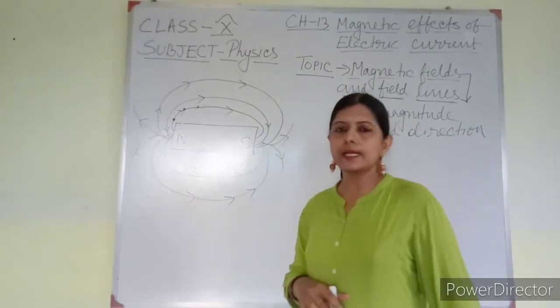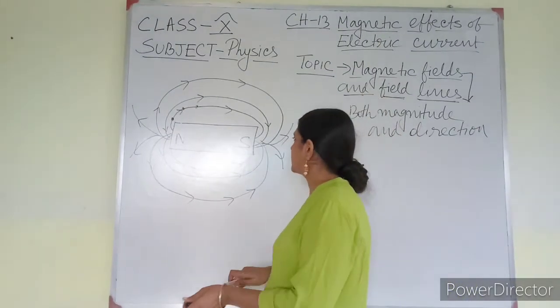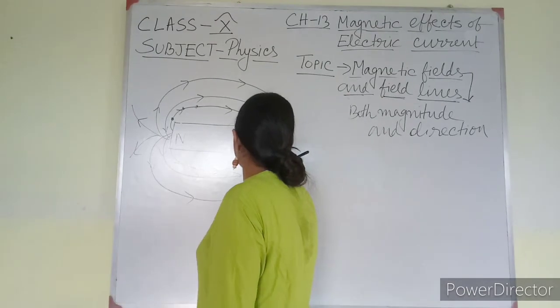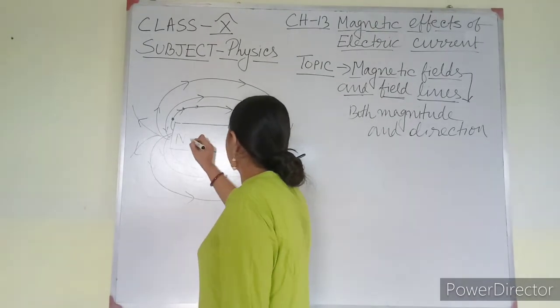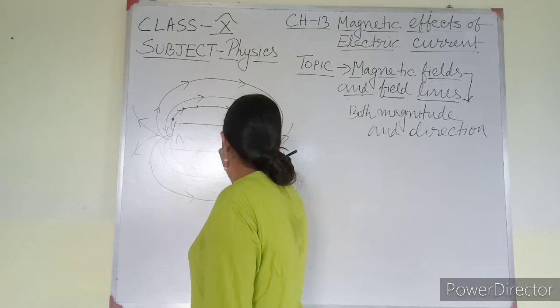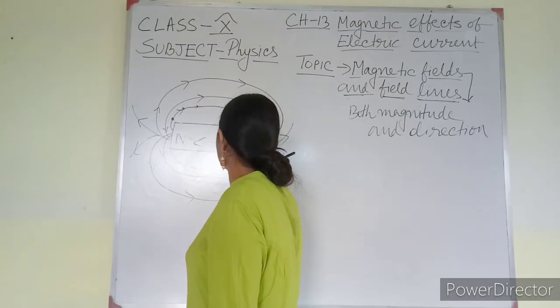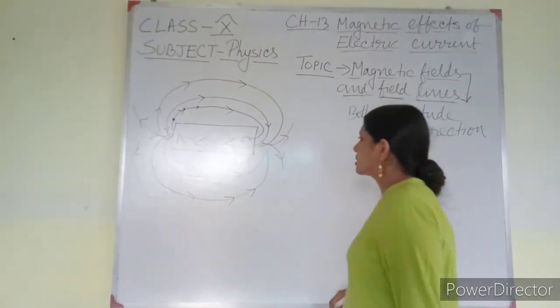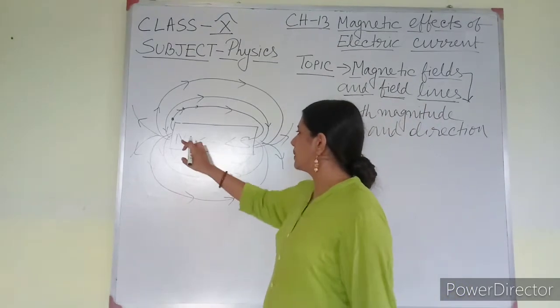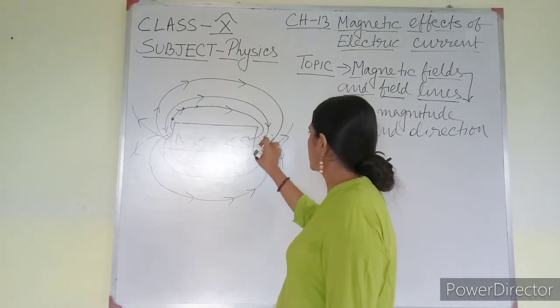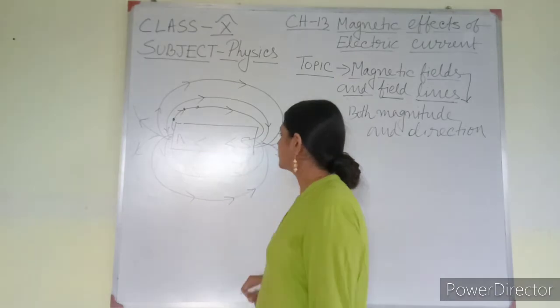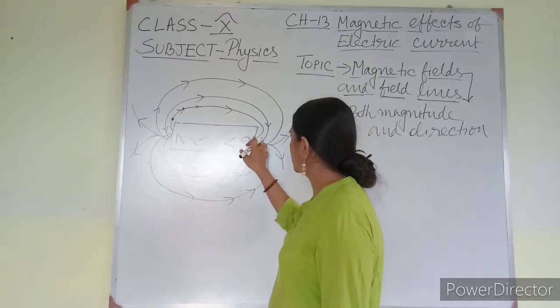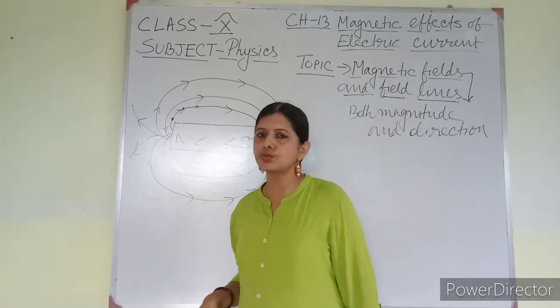Inside the magnet I cannot see anything, but if I draw inside the magnet also, it will move like this. Inside the magnet the direction is from south to north. Outside the magnet the direction of magnetic lines of force is from north to south, and inside the magnet it is from south to north.